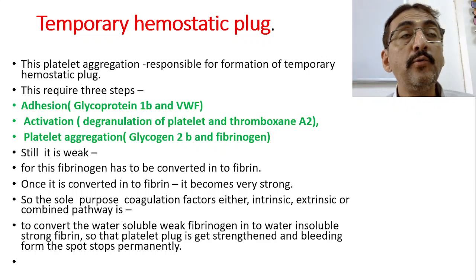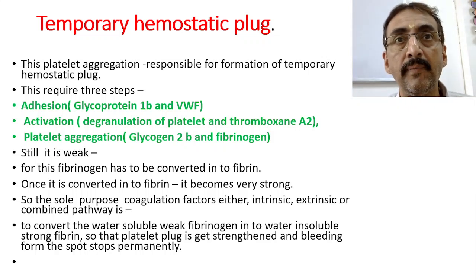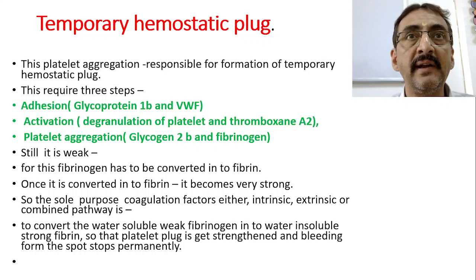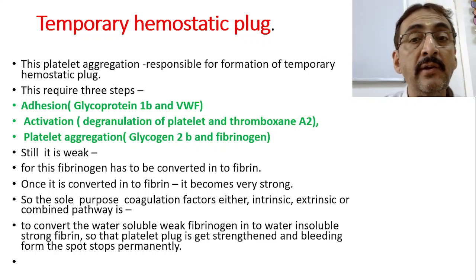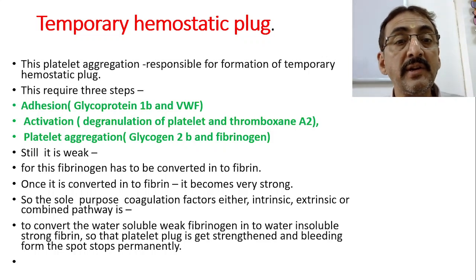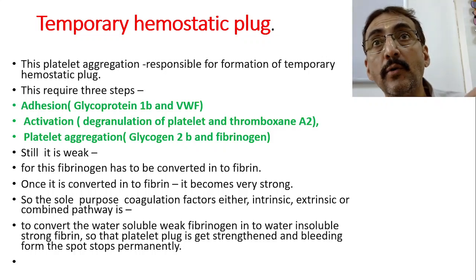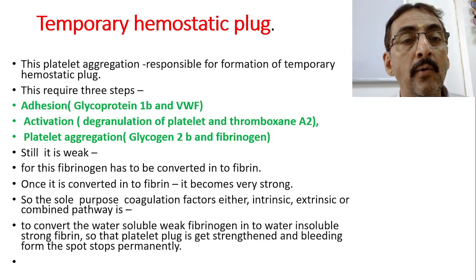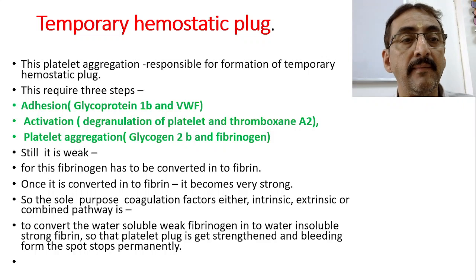Now, how can you make this particular plug a stronger one? The fibrinogen which is present has to be converted into fibrin. Fibrin is a mesh-like substance which gives stability to the plug. So we have to convert this fibrinogen into fibrin. Conversion of fibrinogen into fibrin is only possible by the coagulation cascade. Once it is converted into fibrin, it becomes a very strong plug.